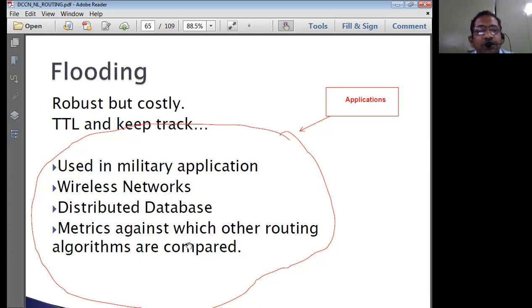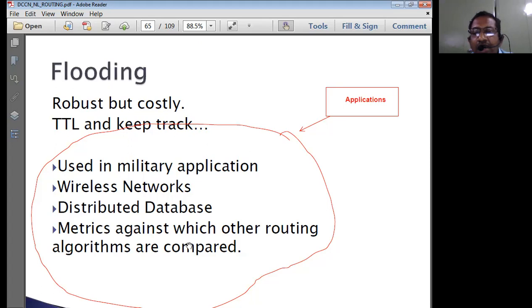The next one is wireless network applications. In the case of wireless networks, say I want to transmit the same information to multiple routers. I can just transmit it if it is wireless communication. Then distributed database applications. I want to transmit some set of packets to all the routers in the network.